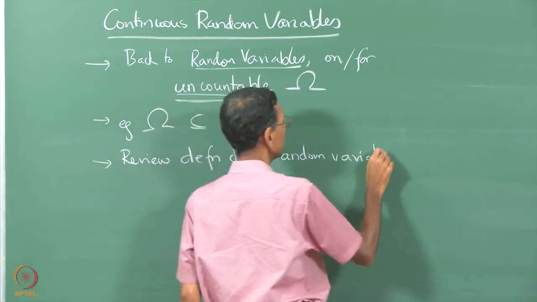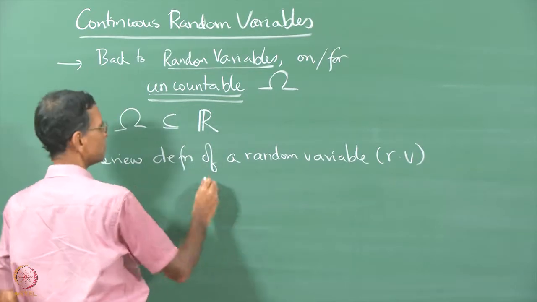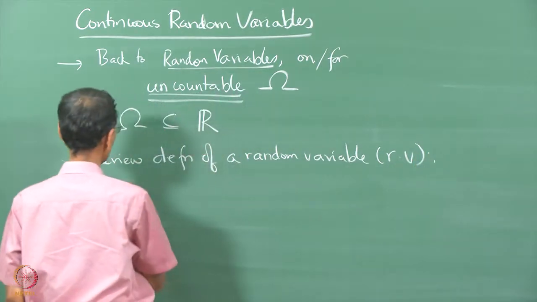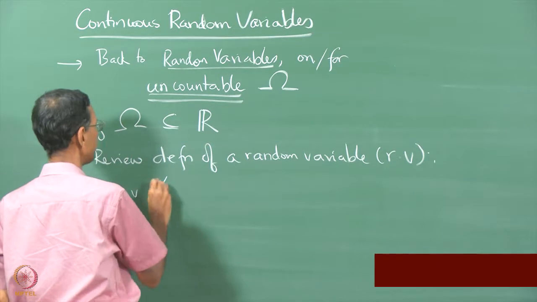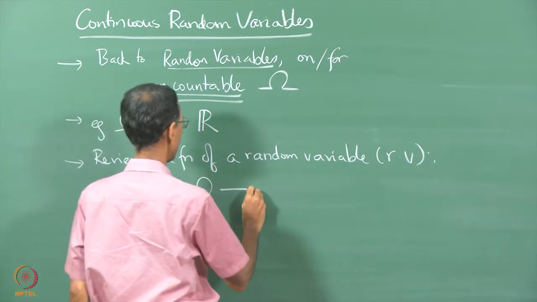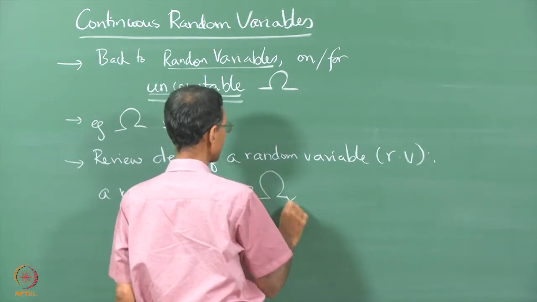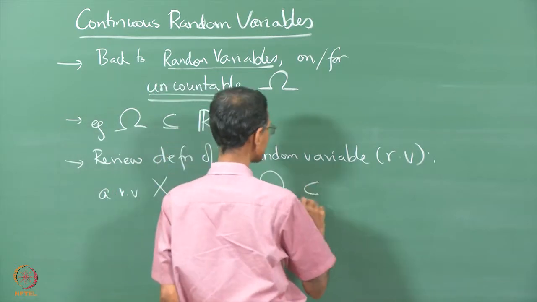Well, let us use RV instead of saying random variable all the time. So, a random variable x is basically a mapping between the sample space and its range space, that is, the set of values that x takes, which is a subset of the real line.